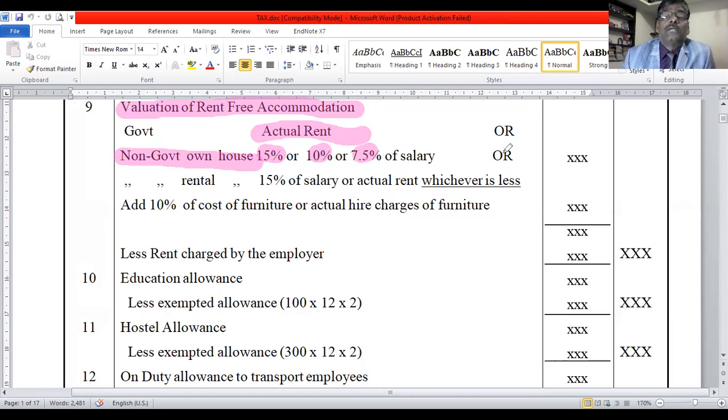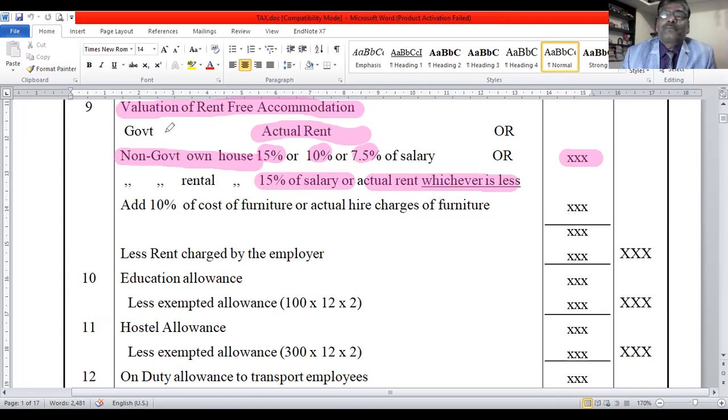If the house is a rental house, then 15% of salary or actual rent, whichever is less. This is the simple meaning of valuation of rent-free accommodation. You remember this much only. Out of these, any one comes to the inner column.